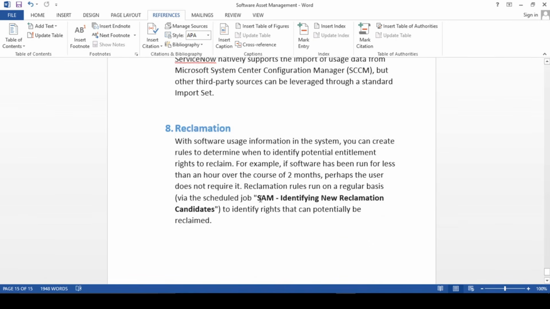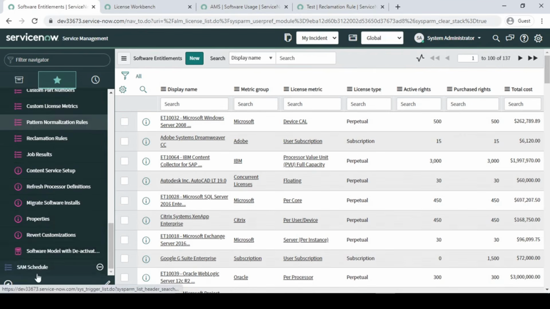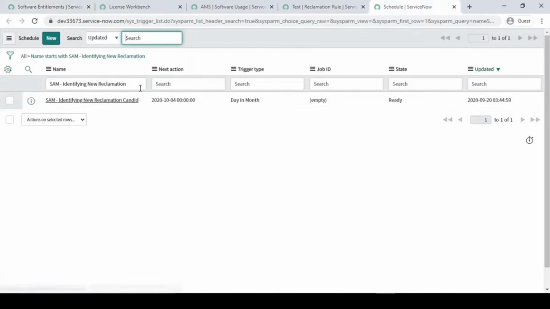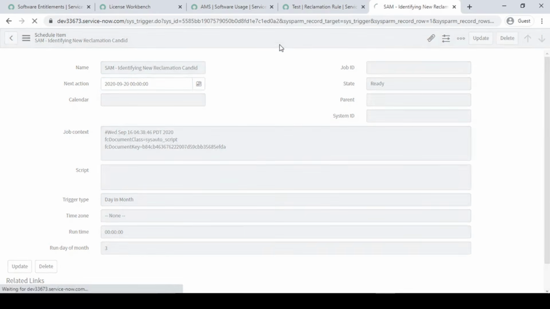So once you do your activity, we have to run one schedule job. I have that schedule job over here, so let me open it. Basically this will run one week ago. So what is today's date? Sorry, so here we have to put 9 and here we have to put 20. Let me check when it will run.